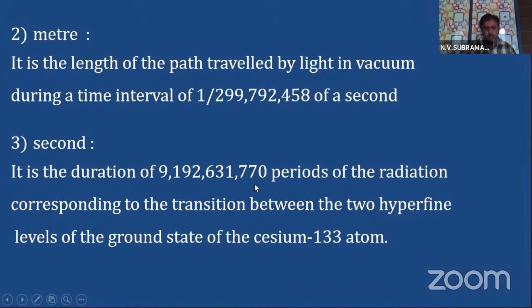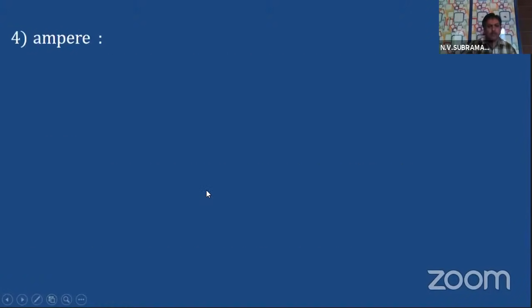Periods means times. So 9192 631 770 periods of the radiation means that radiation is emitted so many times. The time it takes for that to happen is itself known as a second. In which atom? The cesium-133 atom, right? So the next one, ampere.